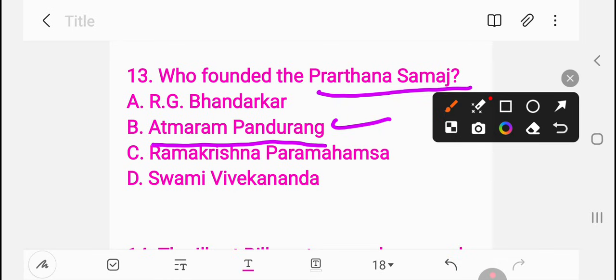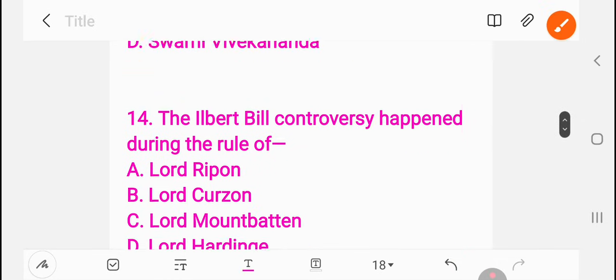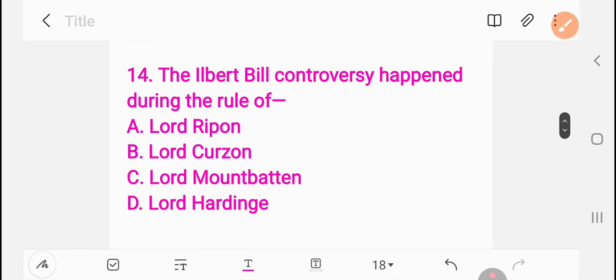Question number 14. The Ilbert Bill controversy happened during the rule of... Ilbert Bill controversy.